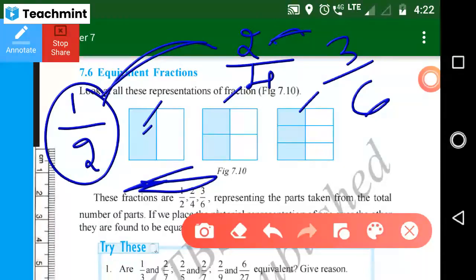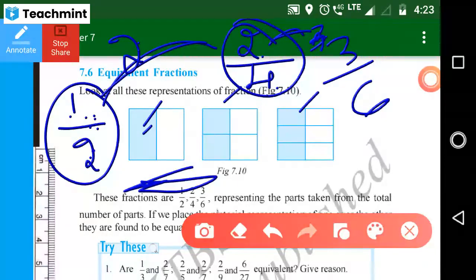So how can we find out these fractions? You just multiply this one by 2. 2 ones are 2, 2 twos are 4. You will get this number. Next, you multiply by 3. 3 ones are 3, 3 twos are 6.